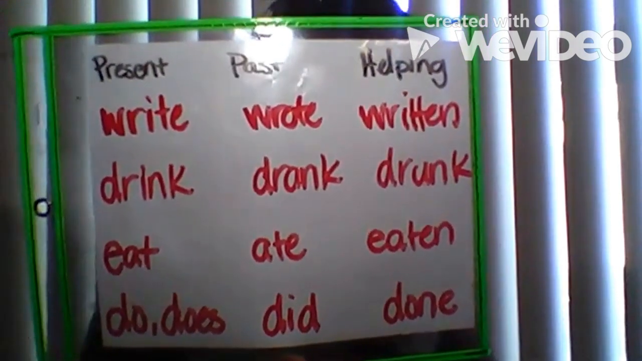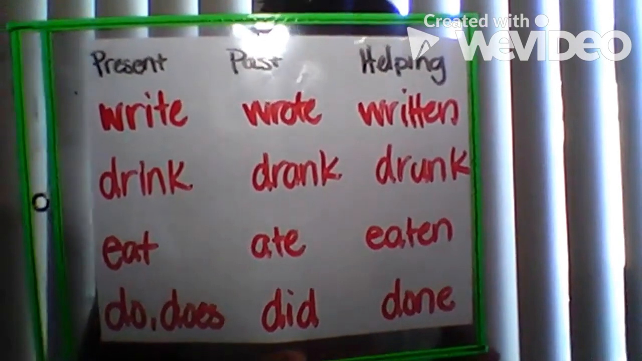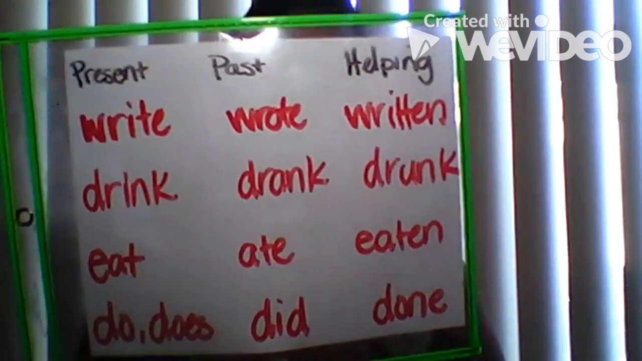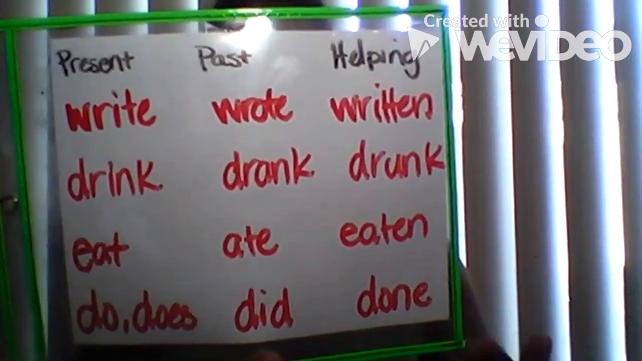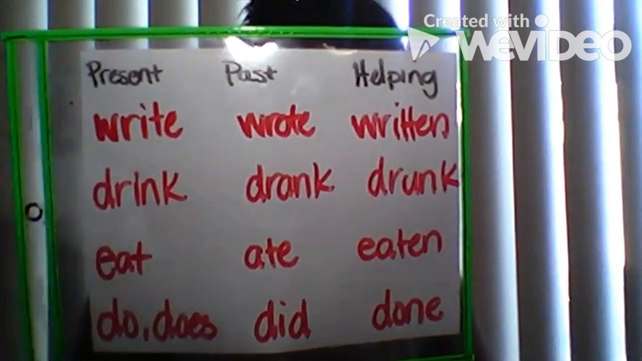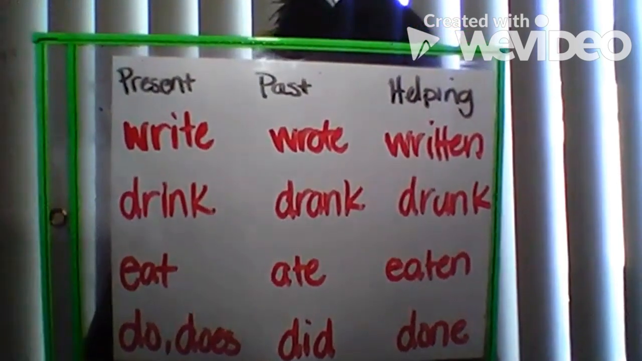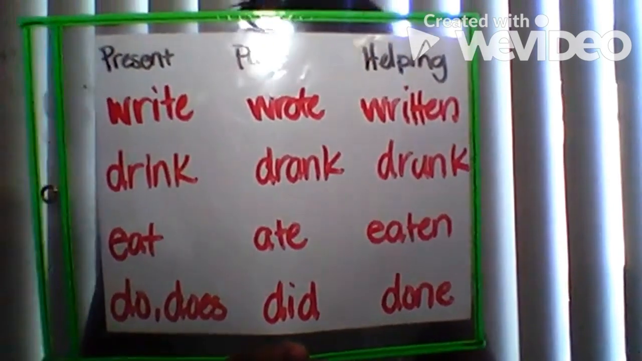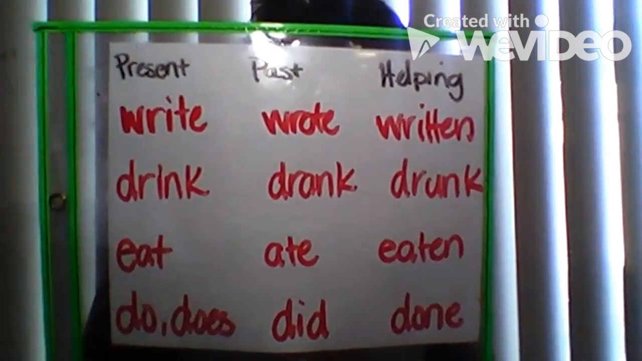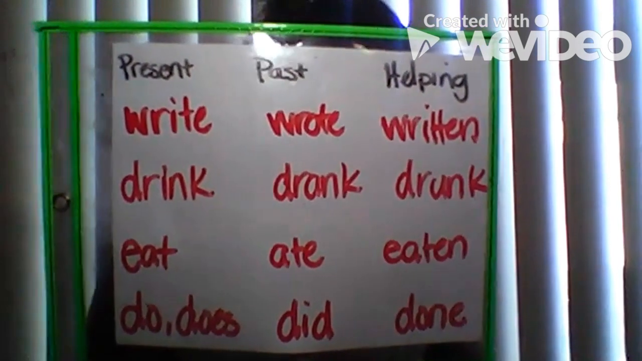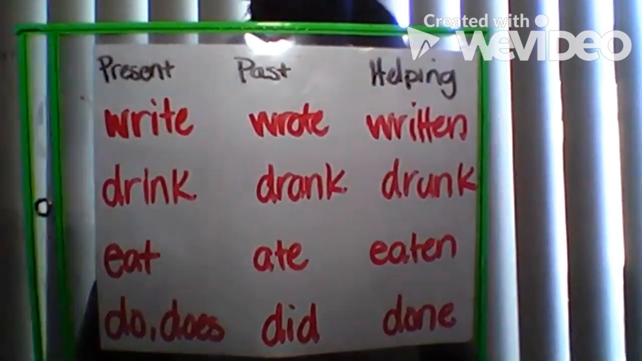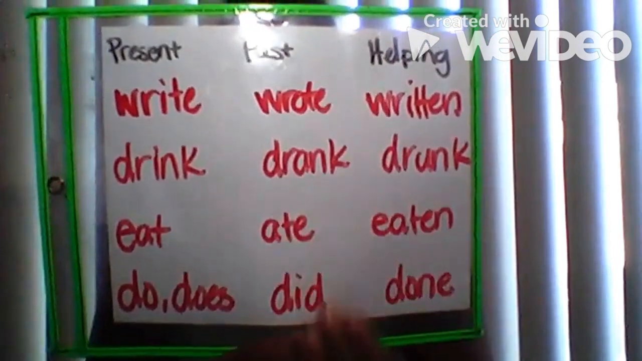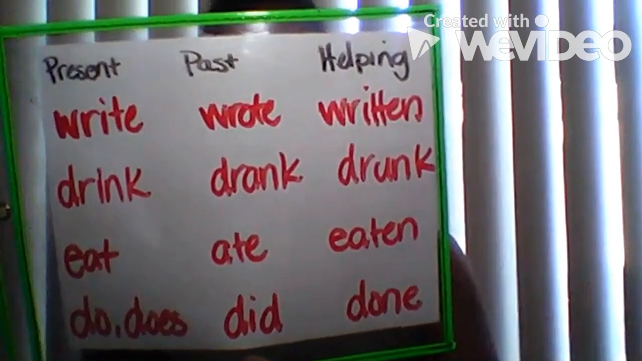You write. Babies drink milk. We eat lunch. Students do their homework. Noah does his homework. Those are all happening right now. Now, each of the verbs tells us about an action that has already happened in this column, the past column. Okay, it's already happened. You wrote. The baby drank milk. We ate lunch. Students did their homework. Noah did his homework.